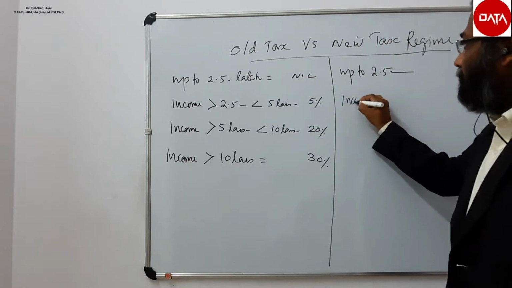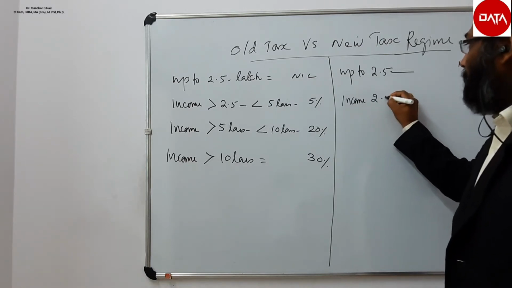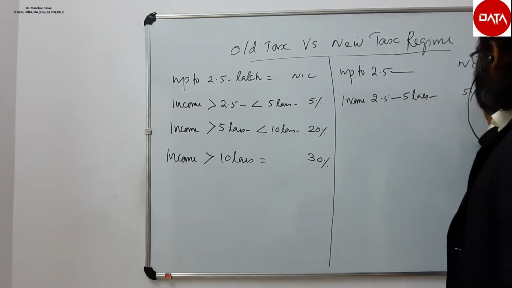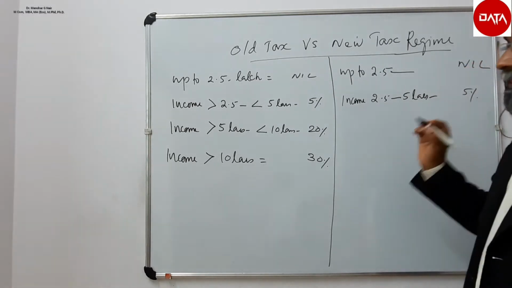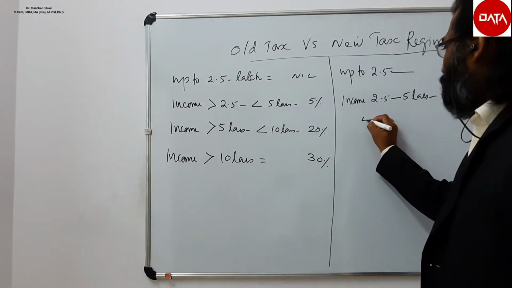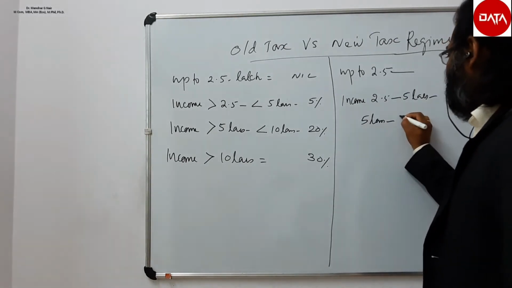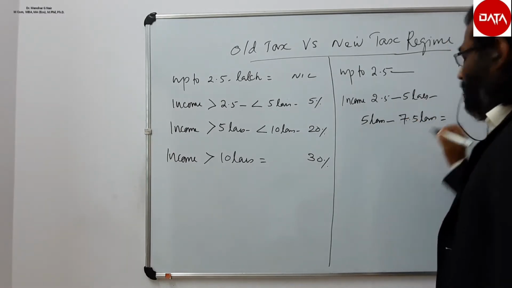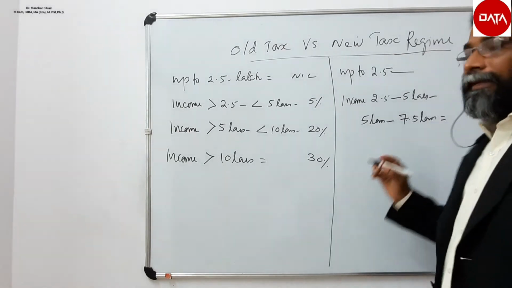Income from 2.5 to 5 lakhs, it is the same, that is 5%. Income from 5 lakhs to 7.5 lakhs, it is 10%.